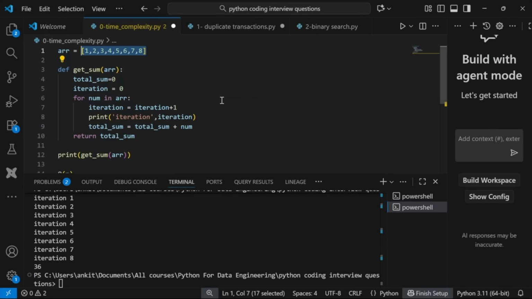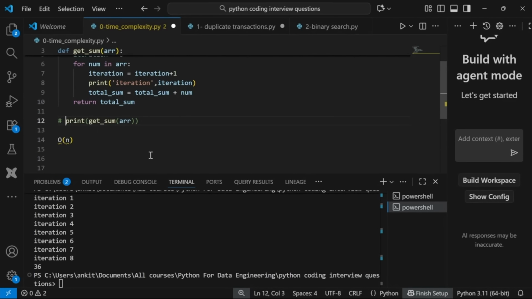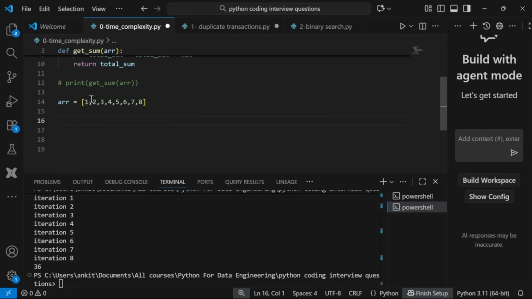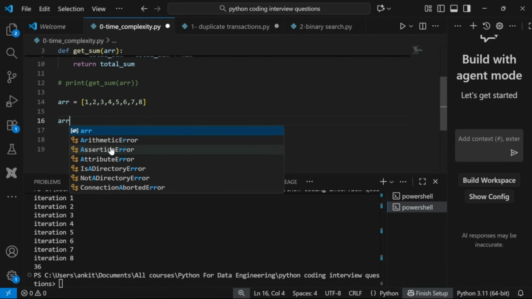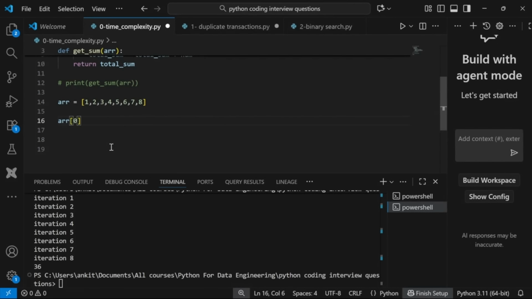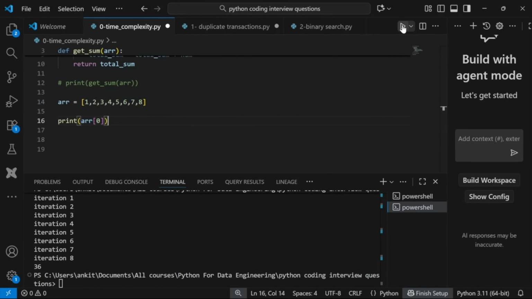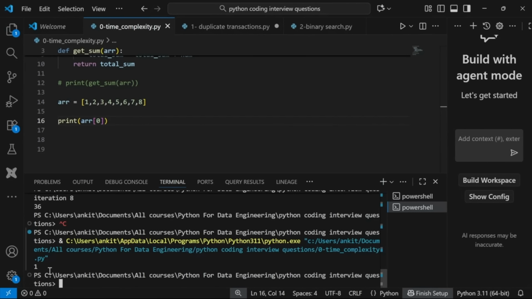Now let's take another example. So this we understand. Now let's say my requirement is I want to get the first element of my array. So this is my array, right? Let me just comment this. I want just the first element of the list. So what I will do, L and first element will be 0, right? And I will print this. So let's print it. Okay, so if you see, I am getting 1. This is giving me the first element.